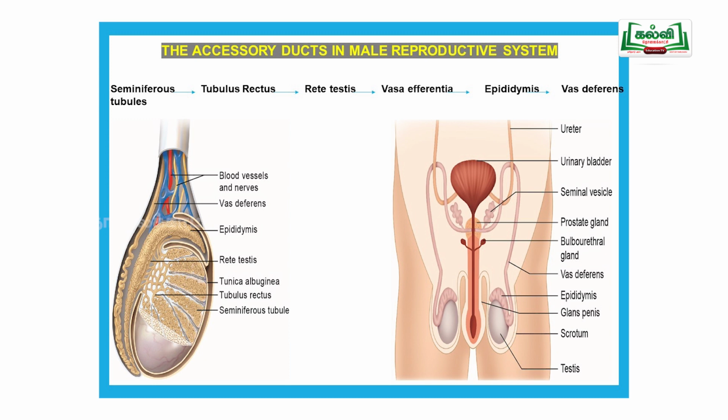Here another gland is there, called the bulbourethral gland. We can see it in the next slide. So the seminiferous tubules produce sperm. It moves to the tubulus rectus and rete testis, then vasa efferentia, then epididymis, then vas deferens, then ejaculatory duct. Through the urethra it comes out.